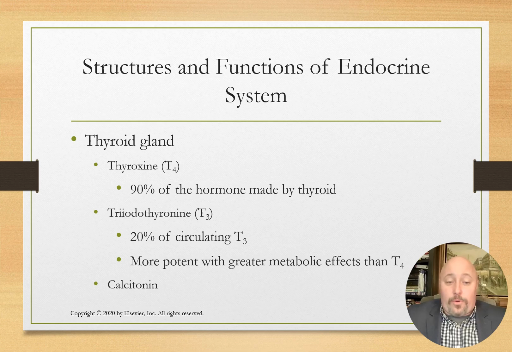Thyroxine, or T4, accounts for 90% of the hormone made by the thyroid, while T3 is 20% of the circulating thyroid hormone and is more potent, with greater metabolic effects than T4. This is also where calcitonin is produced.